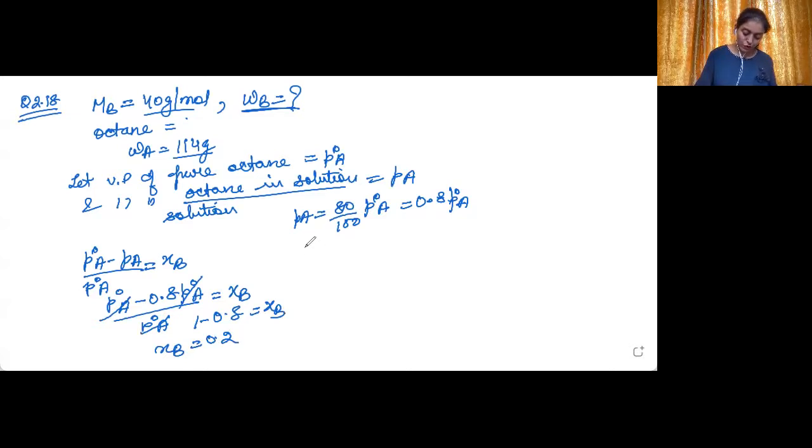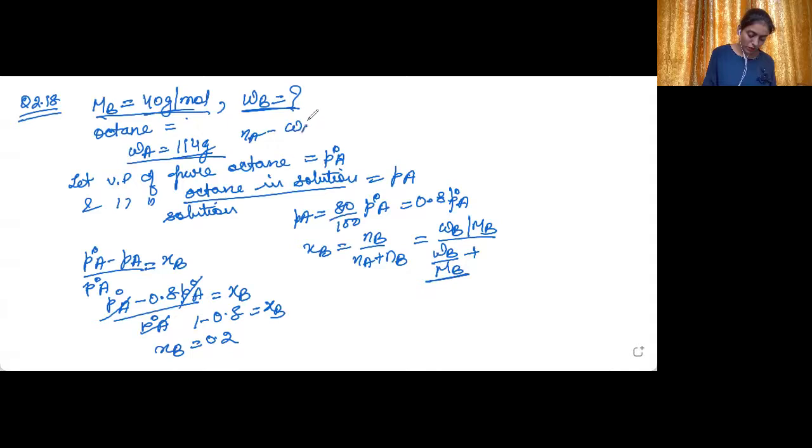Now what is the formula for XB? XB is equal to NB upon NA plus NB. NB is equal to WB upon MB, and NA will be equal to WA upon MA. WA is 114, and in the 16th question itself we found that the molar mass of octane is also 114.